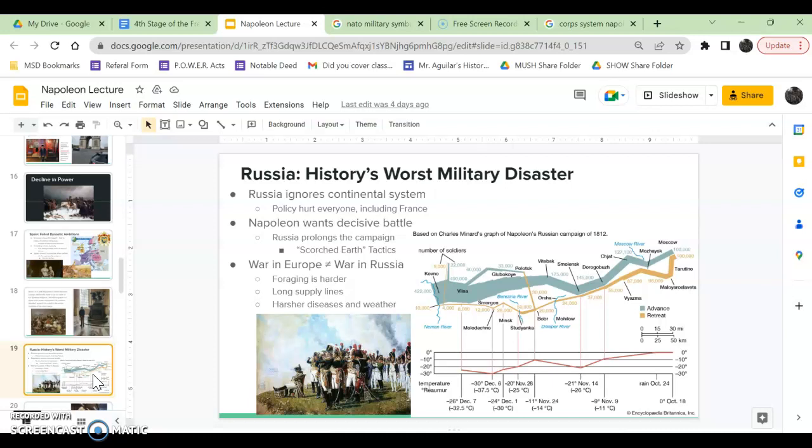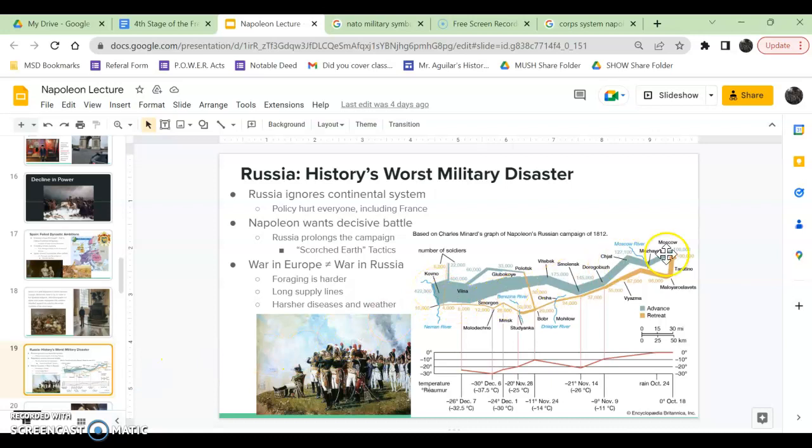And you're like, why is everyone ignoring Napoleon other than the fact that they hate him? Well, they ignore the continental system because, yeah, it's making the British broke, but it's also making Europe broke by not trading with the British. So no one wants to be broke, so they're just going to ignore Napoleon and try to trade on the down low. But Napoleon finds out, and then he invades Russia famously with a 400,000 plus man army.